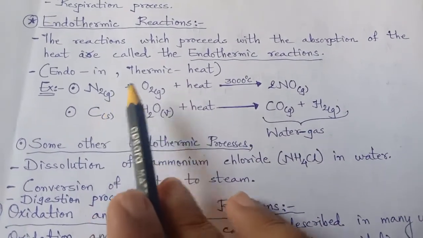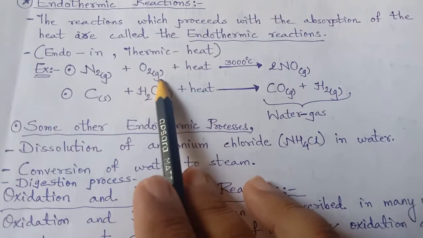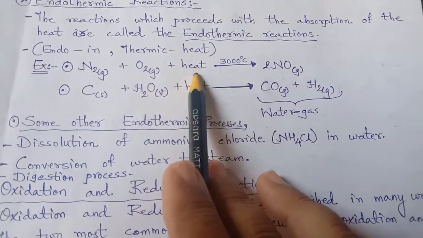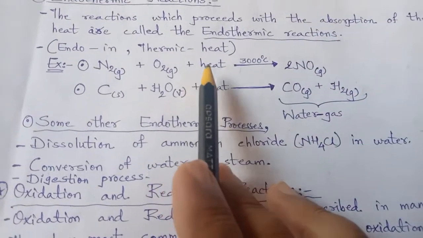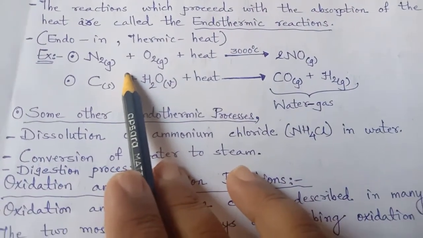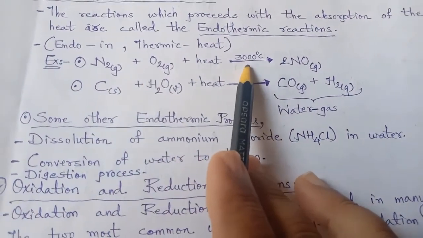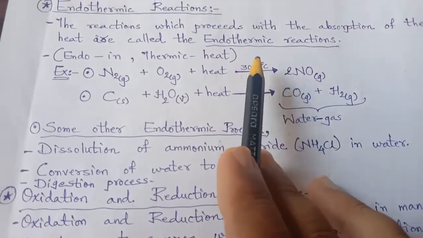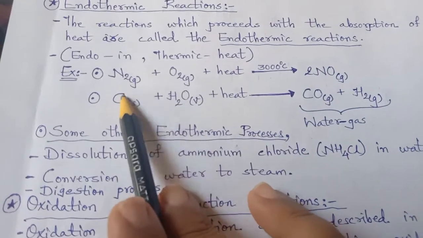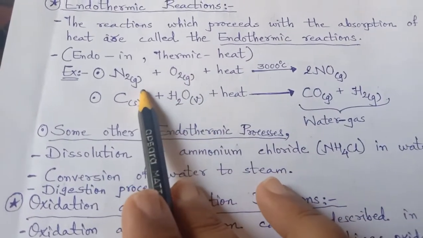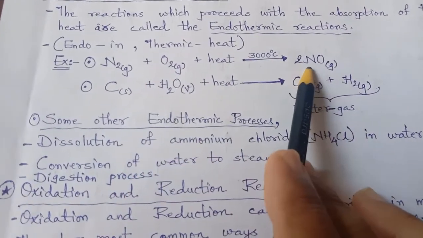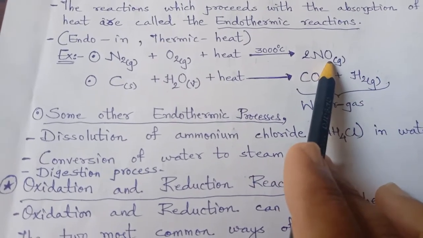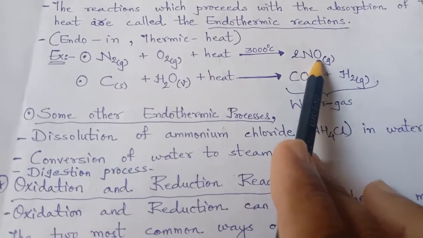Nitrogen gas, when it reacts with oxygen gas, does not give out heat. They are using heat for their reaction. The temperature here is 3000 degrees Celsius. So at this high temperature, the heat which is produced is used by these two reactants, and they undergo the reaction to produce nitrogen oxide, and that is endothermic.